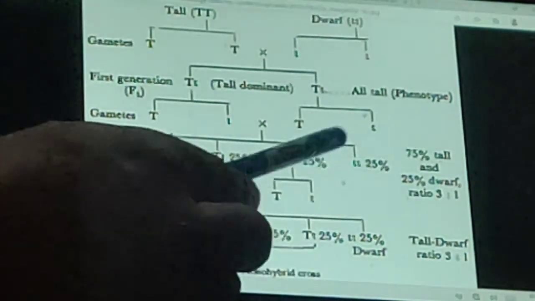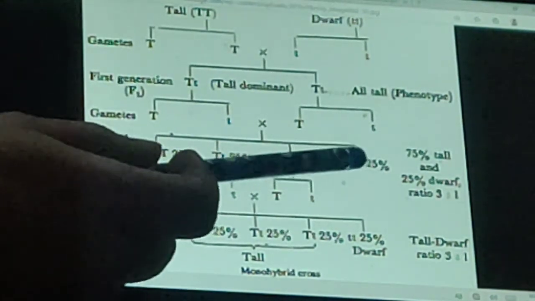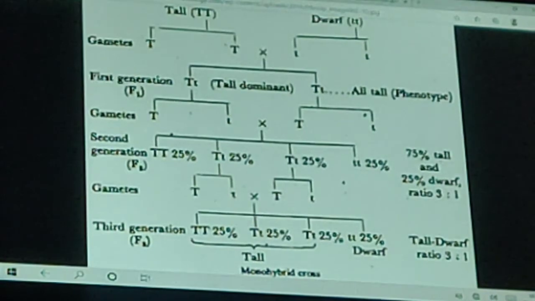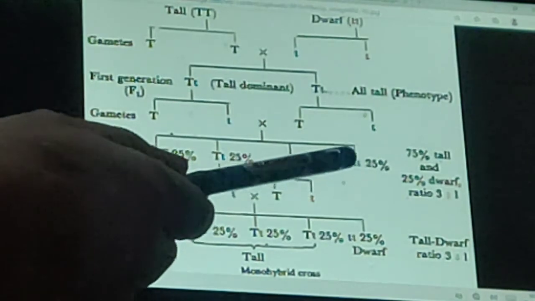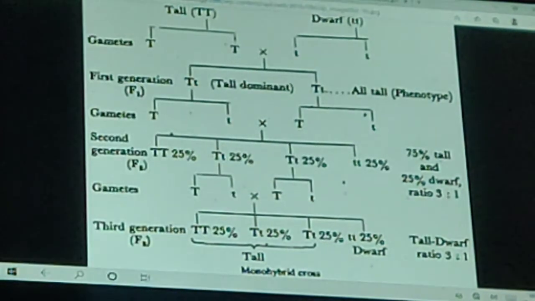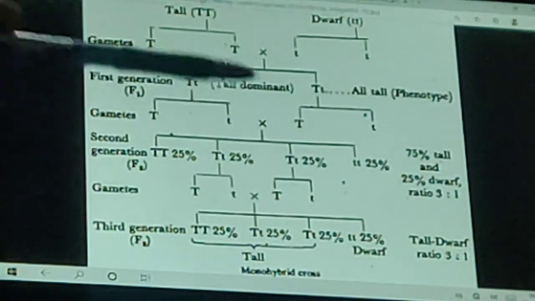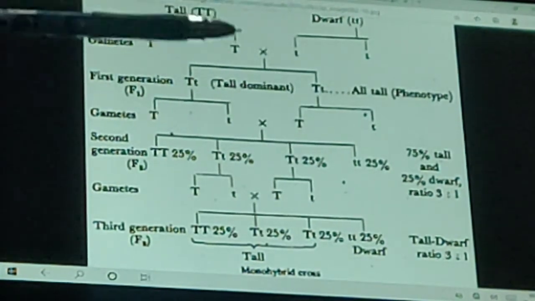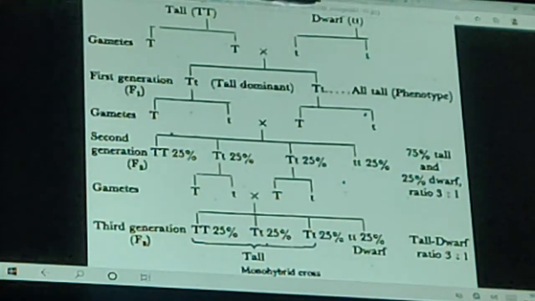It means that for recessiveness, both the alleles should be similar, so these two are similar, that is small t. So this is a recessive trait. This trait is not able to express itself in the presence of capital T. The dwarf trait is not able to express itself in the presence of the allele of tallness. So it is a recessive trait.